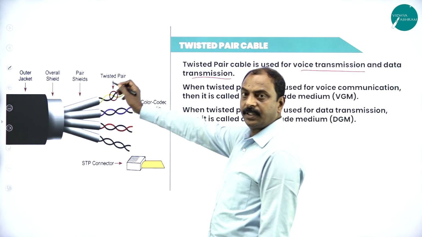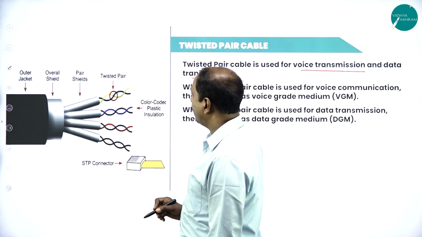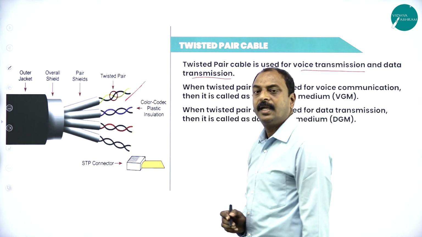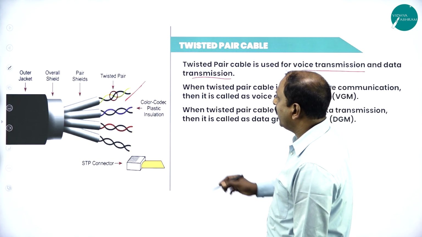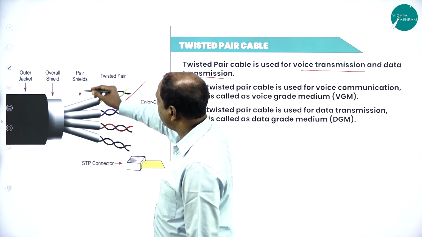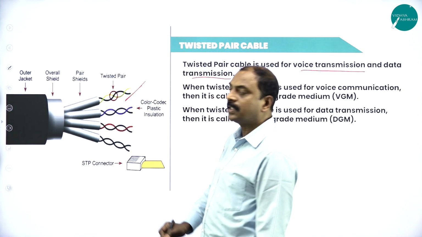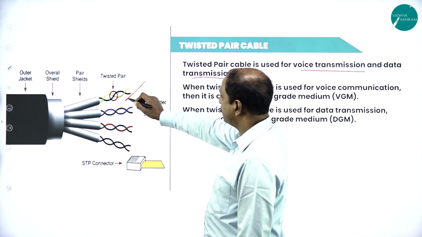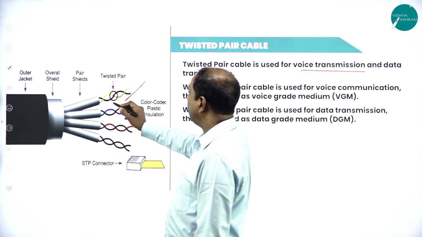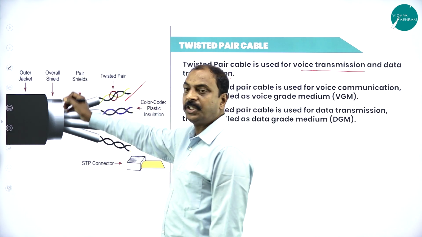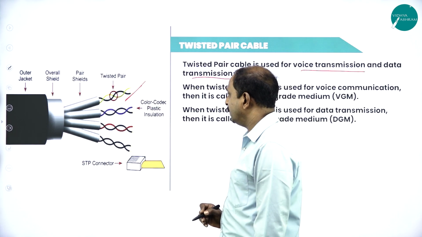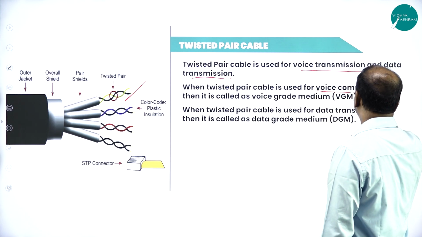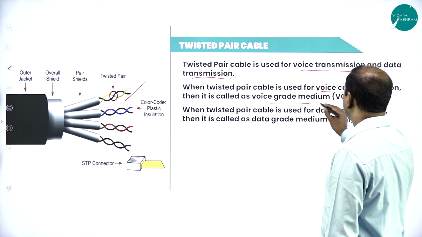Now we can see the diagram here. This is a twisted pair cable, and this is your twisted pair. Here the cables are twisted, so it is called twisted pair cables. Over it, again we have so many sheets, 1, 2, 3. This is for protection. This is to protect the signals or any type of voice or data communication, and all these cables are twisted as many sheets. When the twisted pair cable is used for voice communication, it is called voice grade medium.